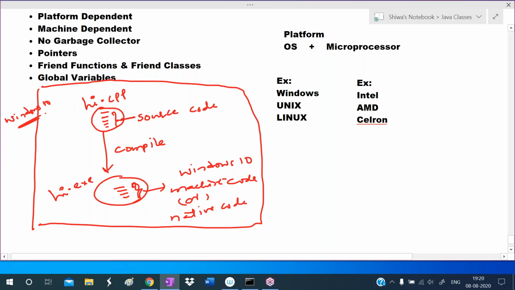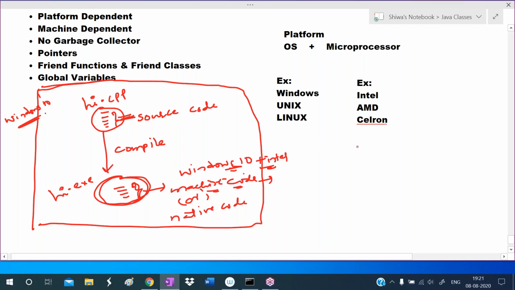Okay, so here this is source code. We are writing the program. After compiling, it is generating an exe file. That exe file contains machine code. This machine code will be generated according to the operating system and according to the microprocessor which is in this computer. According to the operating system and microprocessor, this machine code will be generated.